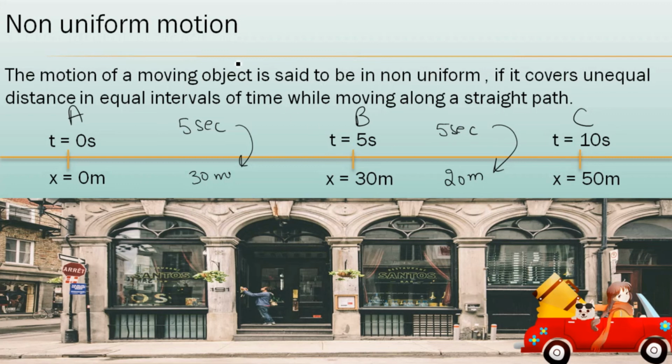So non-uniform motion means when an object covers unequal distance in equal intervals of time. Actually time is equal only, but here distance is unequal. So it is known as non-uniform motion.